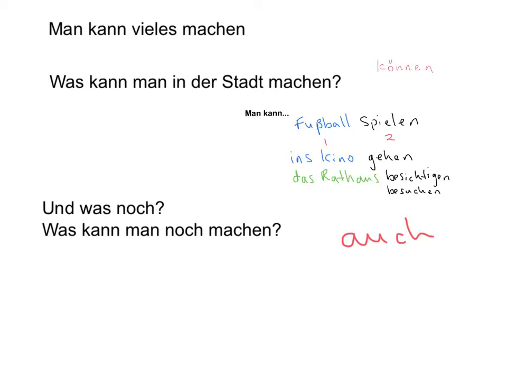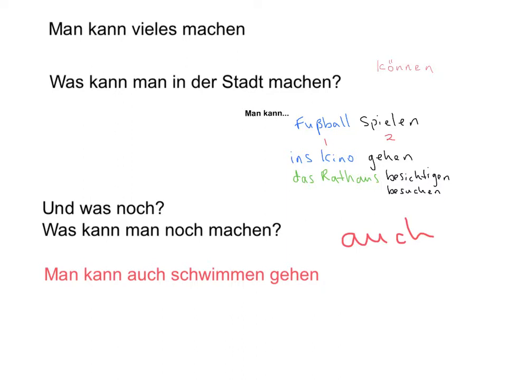For example, man kann auch schwimmen gehen. Man kann auch. You can also. Now, remember that the second verb has to go at the end. Man kann auch, one can also, and then when it comes to the go swimming, we just change them around because this verb has to be at the end, this infinitive. So write those examples now.